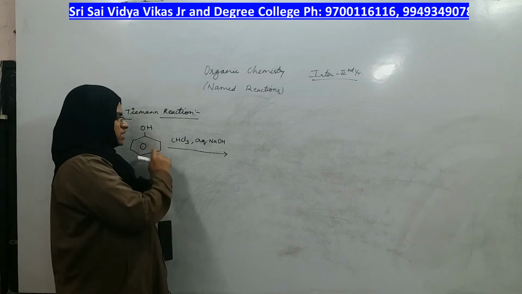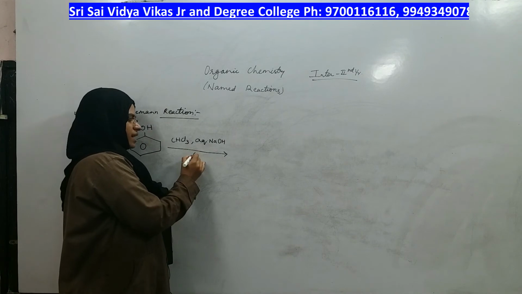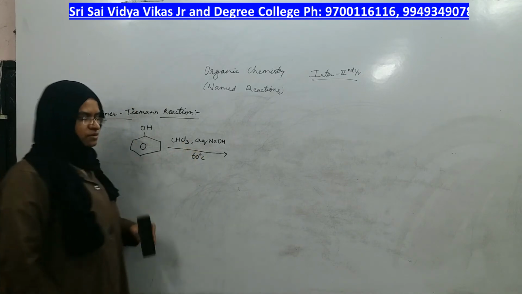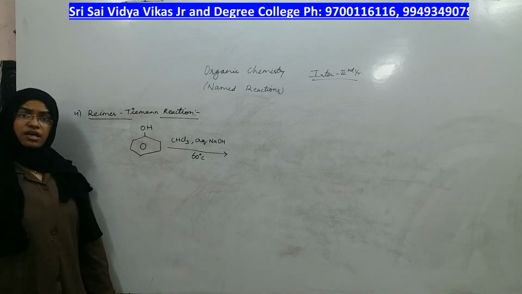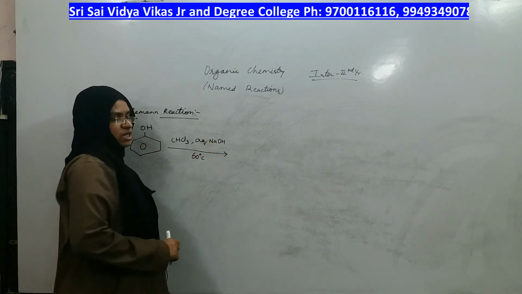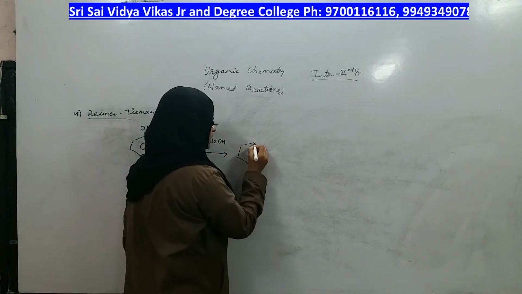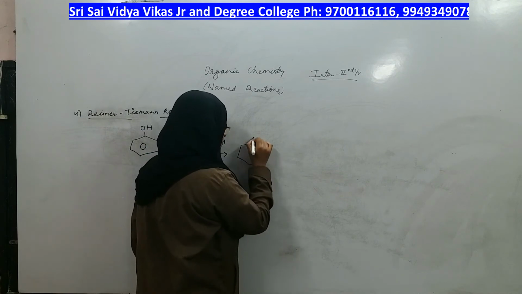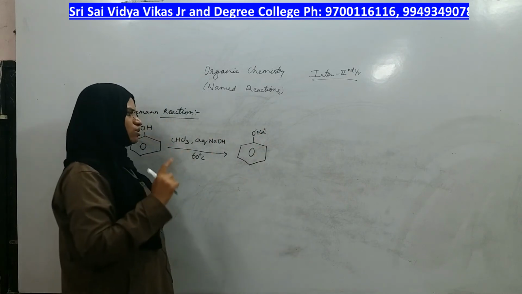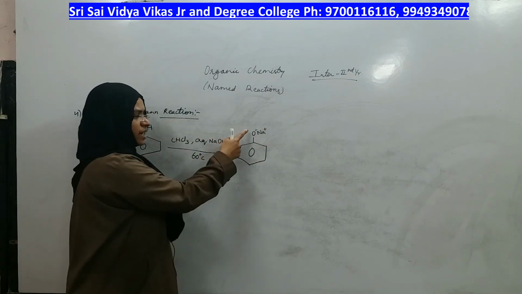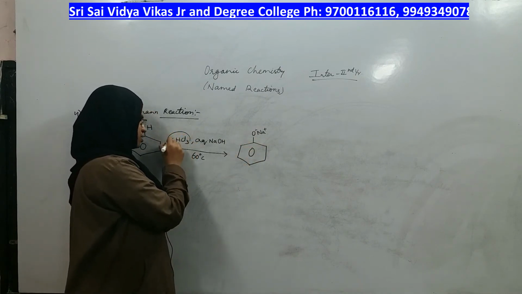So what happens in this reaction is, phenol reacts with chloroform at 60 degrees temperature in the presence of aqueous NaOH, and you will get a benzene ring or a phenol in which at ortho position of the phenol, this group is introduced.